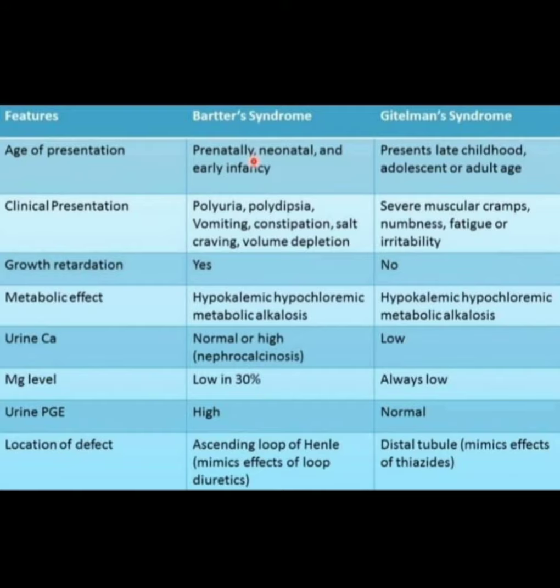In Bartter's syndrome, the location of the defect is the ascending loop of Henle, mimicking the effects of loop diuretics. In Gitelman's syndrome, the location of the defect is the distal tubule, mimicking the effects of thiazides. This is all about the traits between Bartter's syndrome and Gitelman's syndrome.